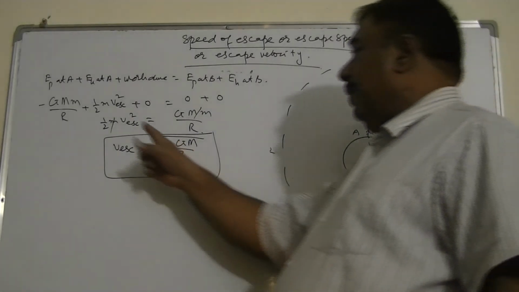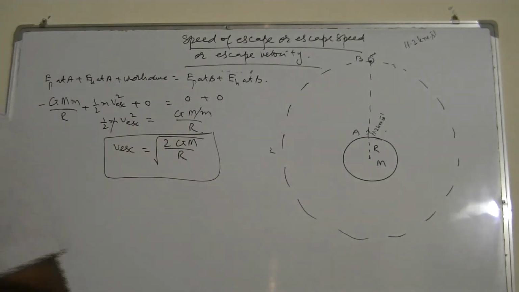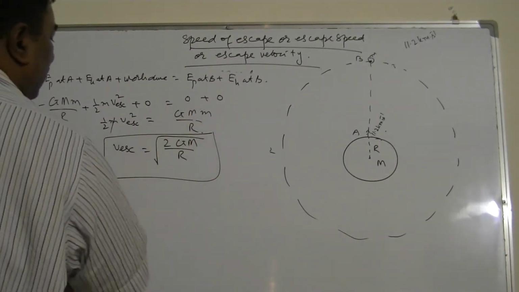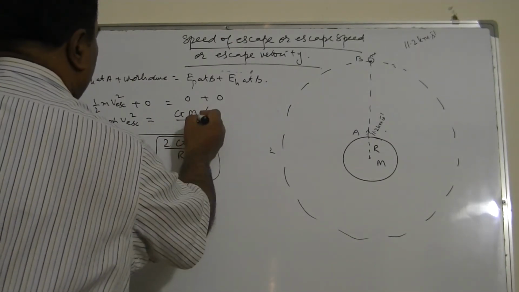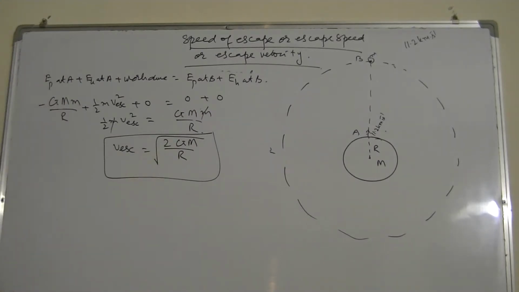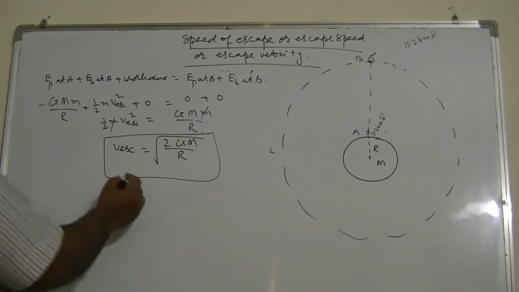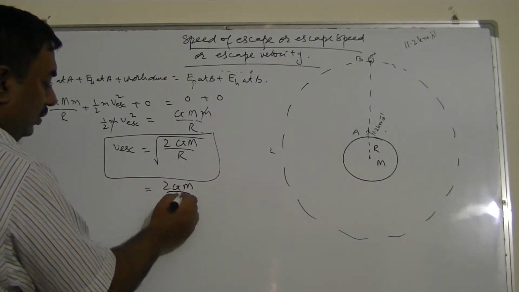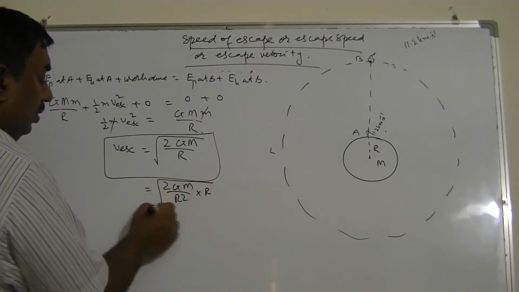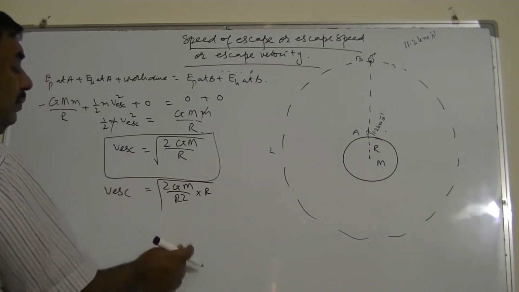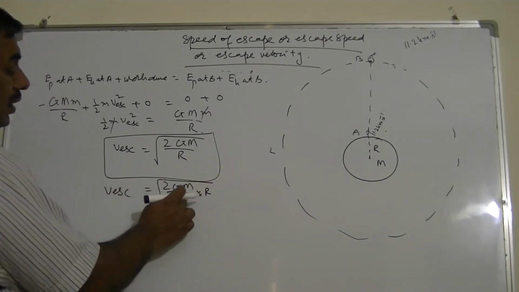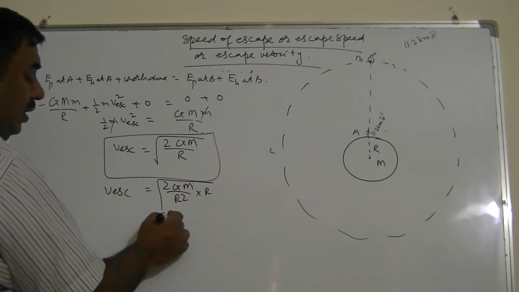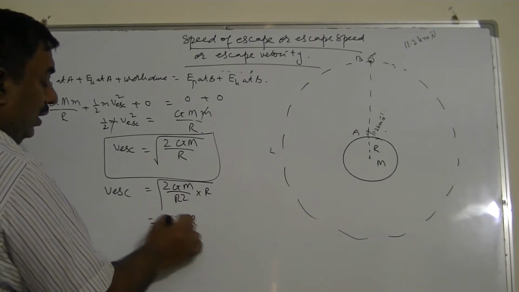So actually this mass cancels out here, so I can say the speed of escape does not depend upon the mass of the object. And this is one formula. I can write another: the square root of 2GM upon R squared into R. It's the same thing, where the R is cancelled with the square of R, but now this comes to the value of the square root of 2gR.